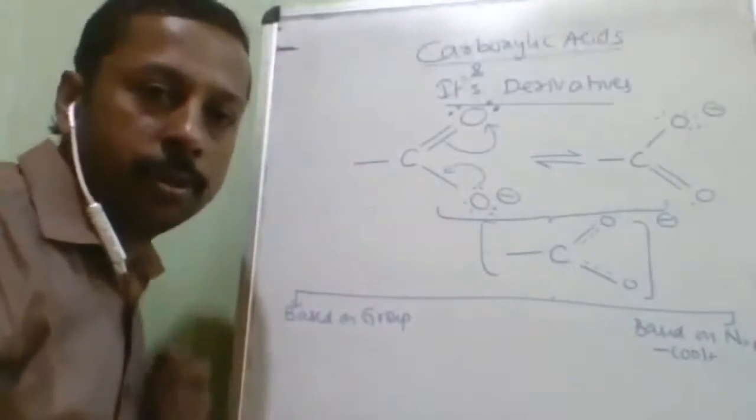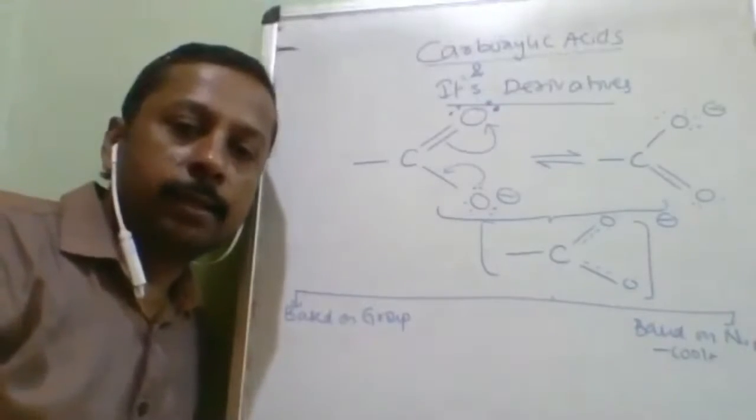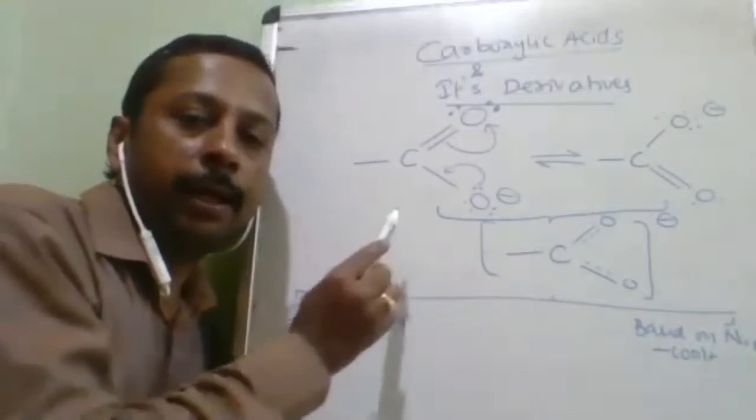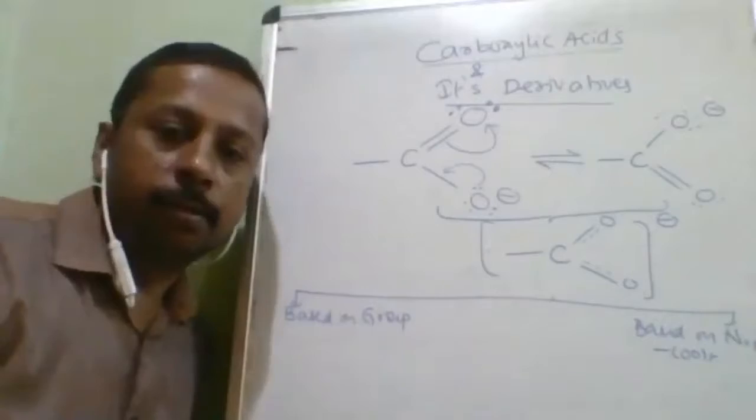So this is used to explain the acidic nature of the carboxylic acid. After losing the H plus, carboxylate ion is produced. Carboxylate ion is stable because of its resonating structure. Okay.